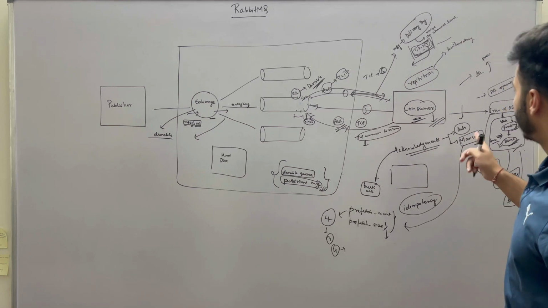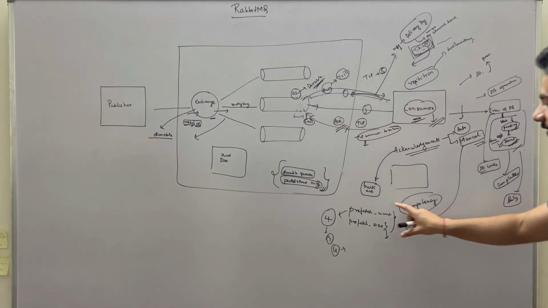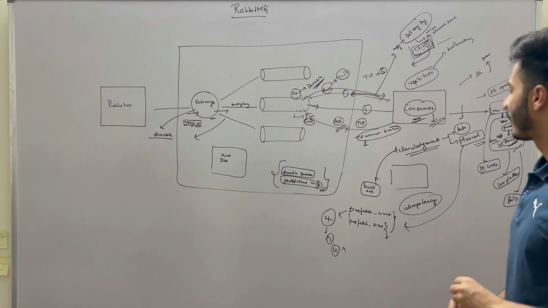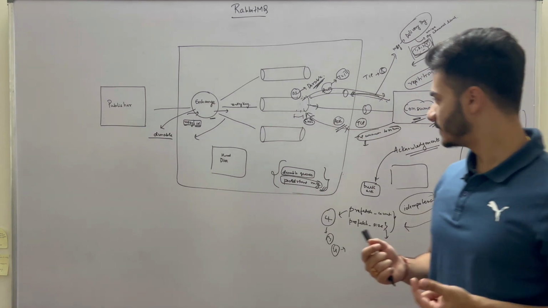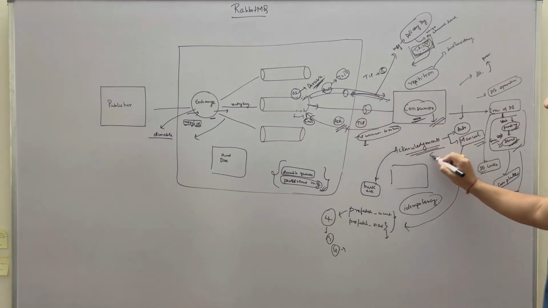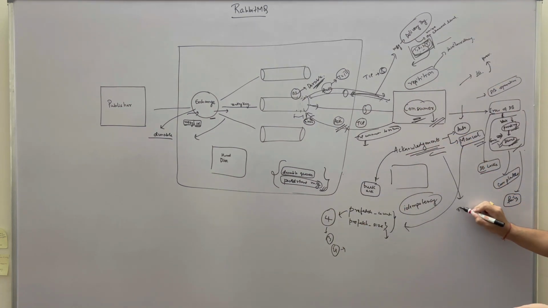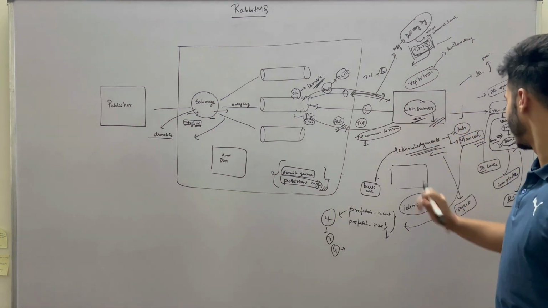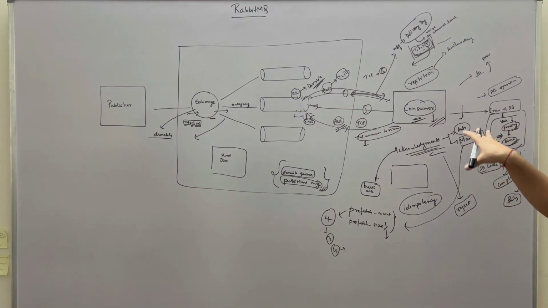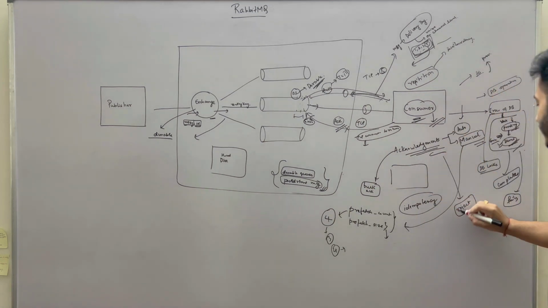So now we have talked about auto acknowledgement, manual acknowledgement, and prefetch count and prefetch size. Also, it's possible that instead of acknowledging the message, the consumer will reject the message. It's possible that this consumer says, I am not going to process this message, and it will say reject.